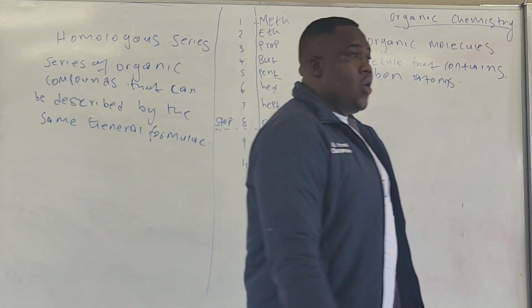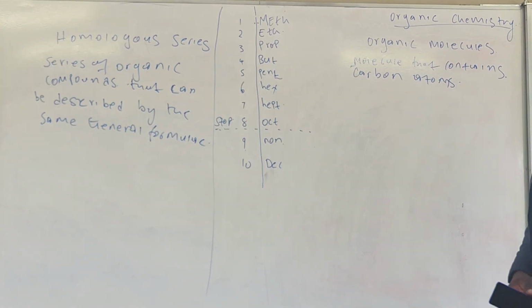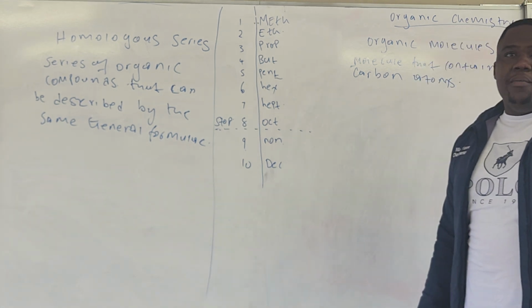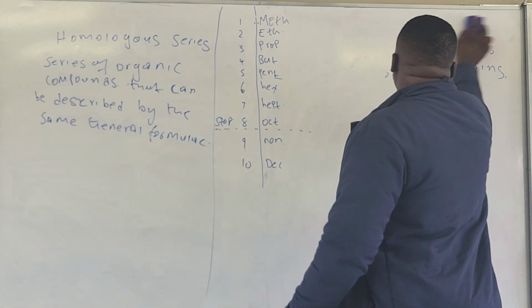What are homologous series? It's a series of organic compounds that can be described by the same general formula.